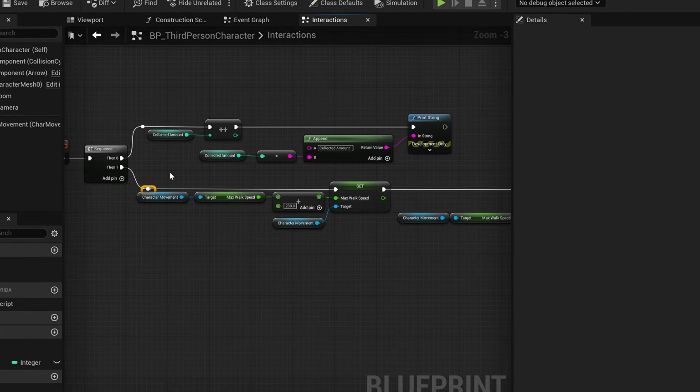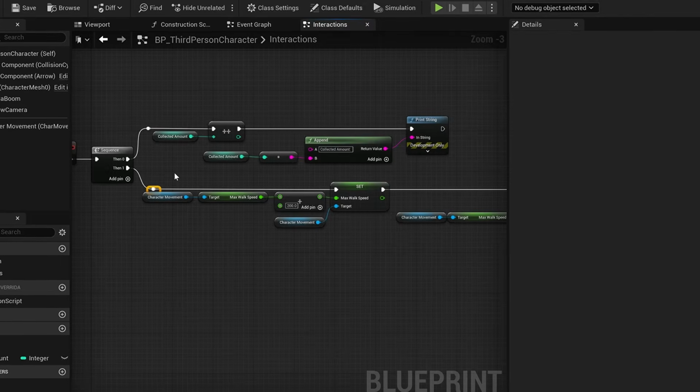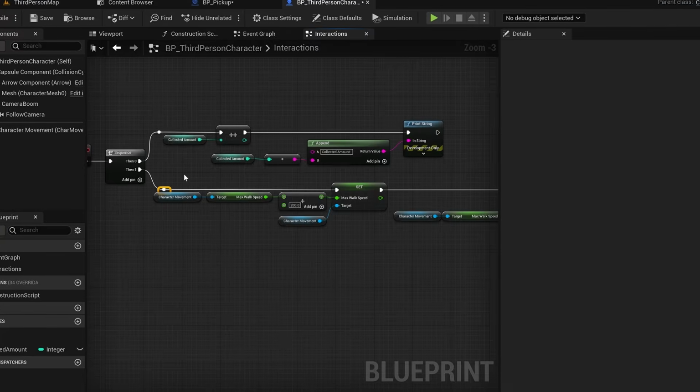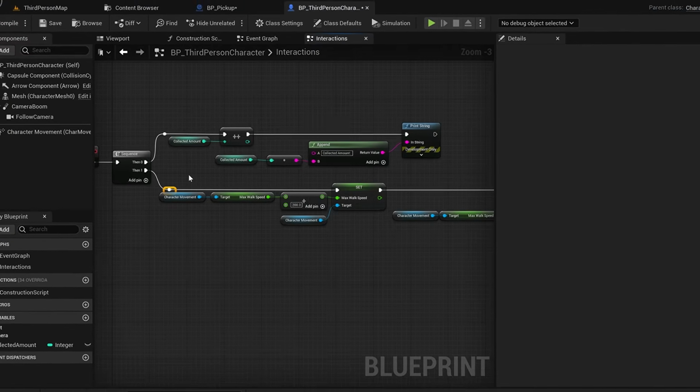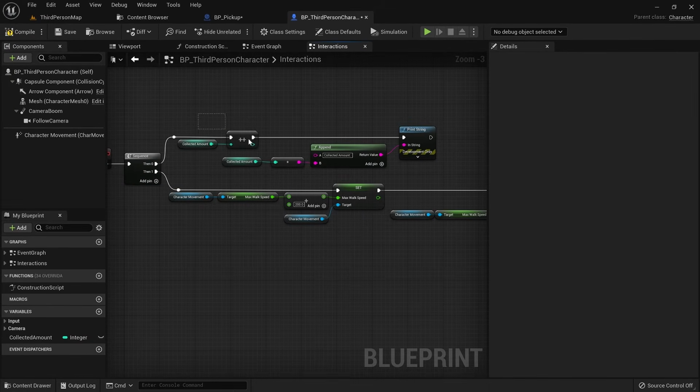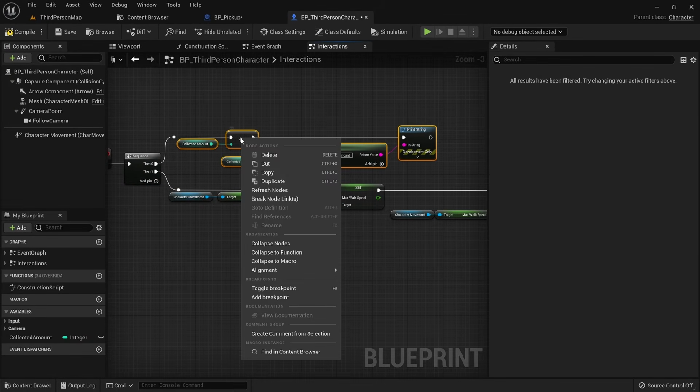If we end up having another actor that also increases our move speed, we would have to copy and paste a lot of the nodes, which isn't good. So we want to turn each of these lines into their own reusable function. An easy way to create a function is to just select the nodes you want to be affected, right click on one of them and select collapse to function.